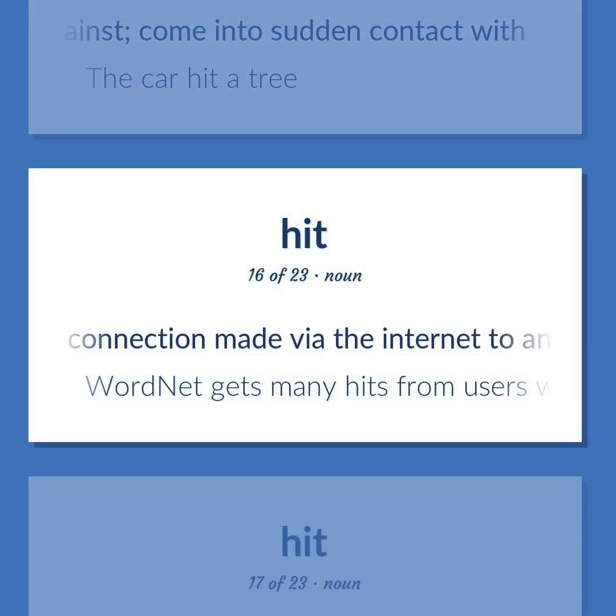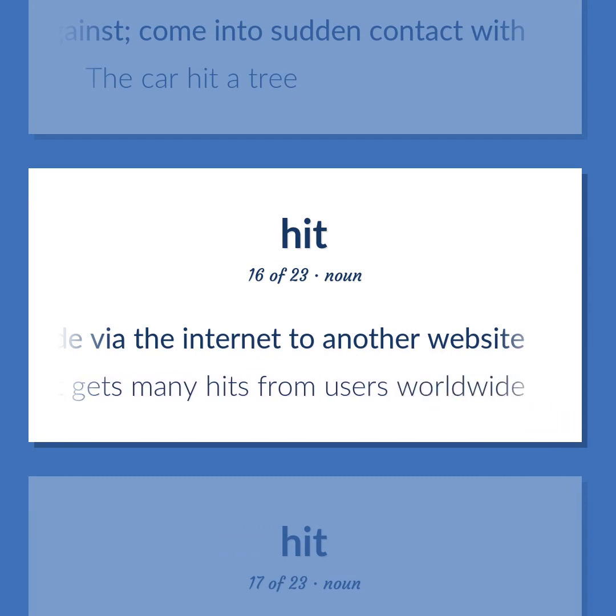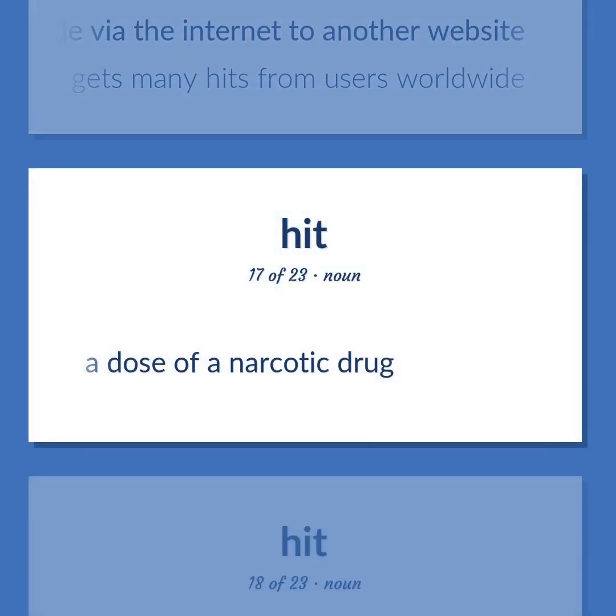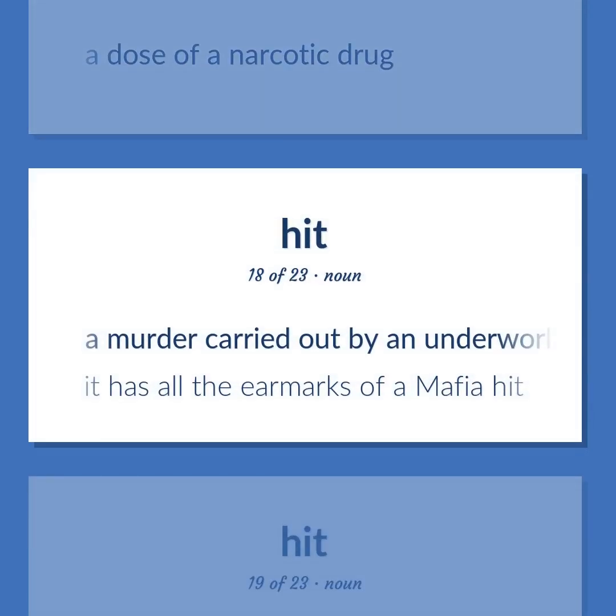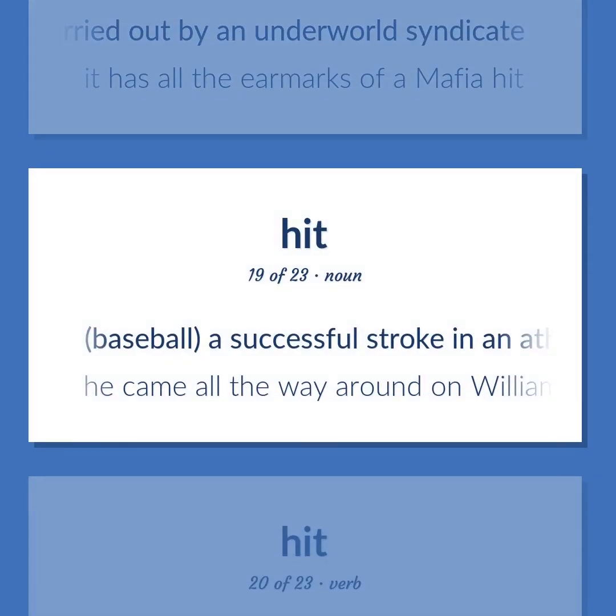A connection made via the internet to another website. WordNet gets many hits from users worldwide. A dose of a narcotic drug. A murder carried out by an underworld syndicate. It has all the earmarks of a mafia hit. Baseball.